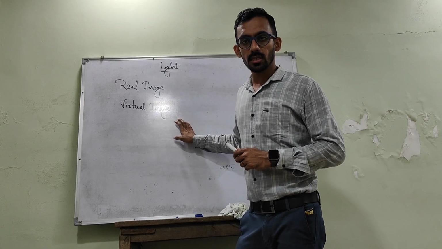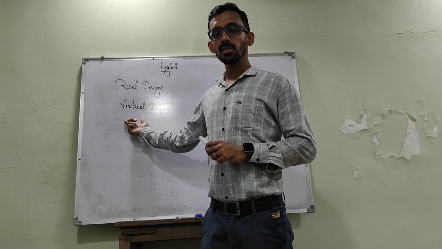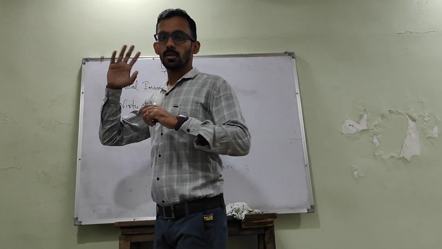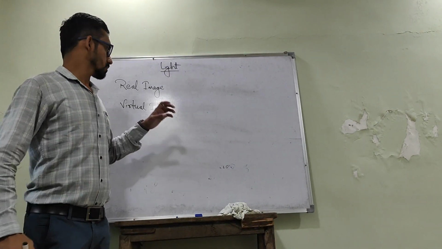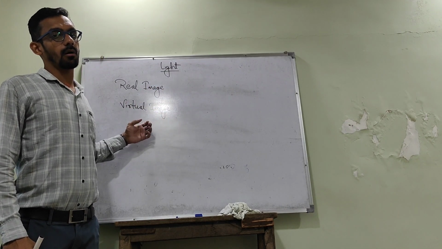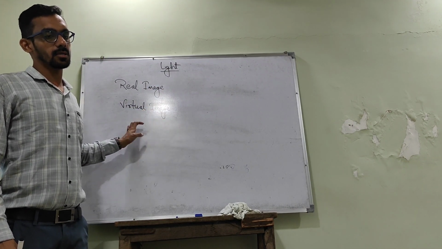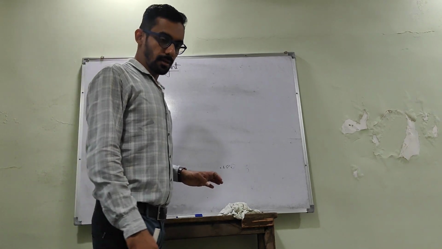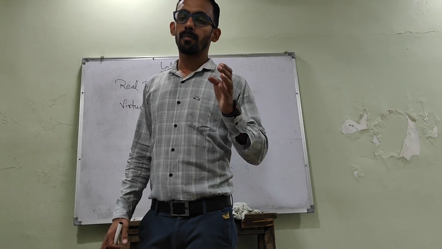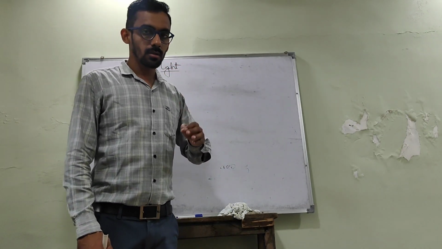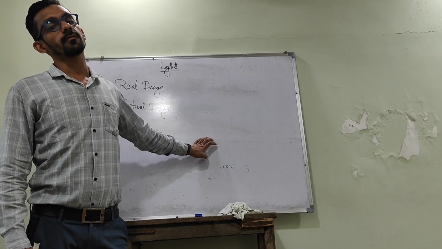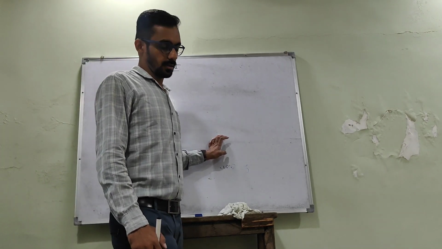And what is virtual image? Virtual means imaginary, which is not real. The image which cannot be obtained on the screen is known as virtual image, or the image which is not formed by the actual intersection of reflected rays.